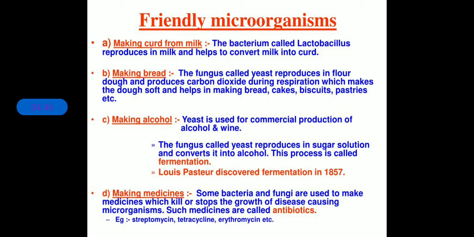Okay, so whatever sugar is present in the contents out of which we prepare the bread, in that dough sugar is present already. And when we add yeast to it, what would happen? Yeast is a fungus which reproduces itself and produces carbon dioxide and alcohol during this process, and this process is called fermentation. So what is fermentation? Fermentation is the process when the sugar breaks down into carbon dioxide and alcohol.